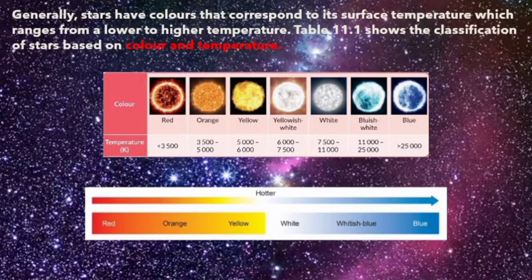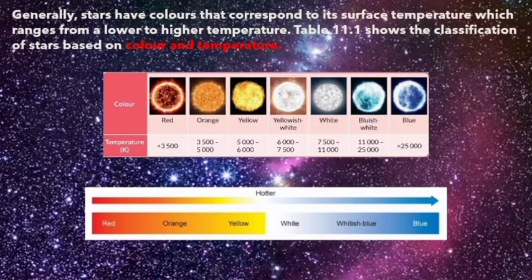Generally, stars have colors that correspond to their surface temperature, which ranges from lower to higher temperatures. Table 11.1 shows the classification of stars based on color and temperature. For the red color, the temperature is below 3500. For the orange color, 3500 to 5000.